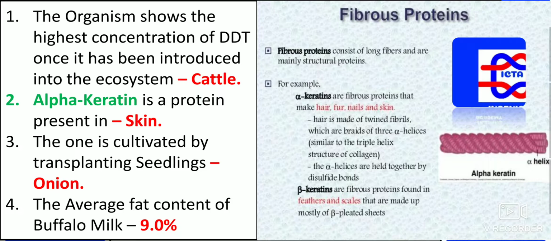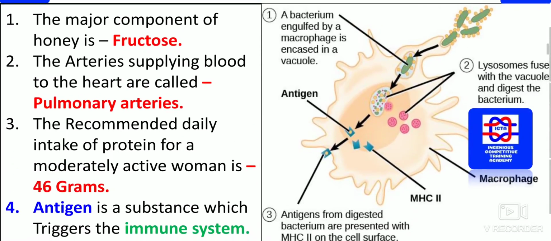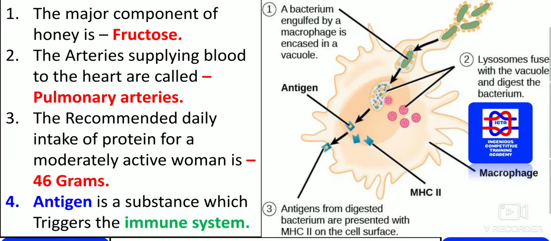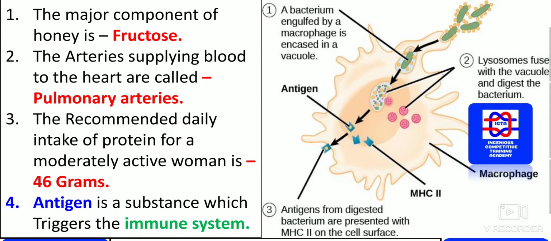The crop that is cultivated by transplanting seedlings is onion. The average fat content of buffalo milk is 9%, but you will find less in cow milk. The major component of honey is fructose. Please remember, guys, the major component of honey is fructose.